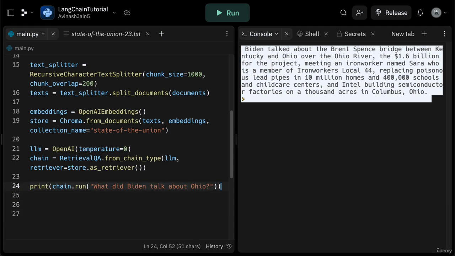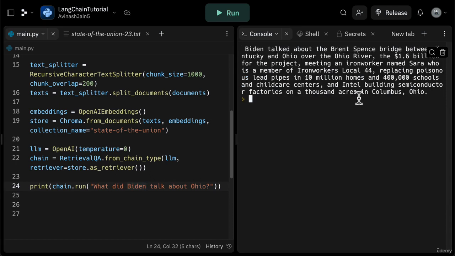So how is this working? Well, remember, what's happening behind the scenes is chain.run is being called on this question, this prompt, what did Biden talk about Ohio? This question is then used to retrieve the relevant documents from our vector database. So key points here would be Biden and Ohio, and you find the relevant documents from our vector database that have high similarity scores with words like Ohio or words like Biden. And then once all those documents are retrieved, we're simply taking in those documents and this question, and using all that information just like a normal LLM would do to generate a response. And so this is the ultimate response that was created.